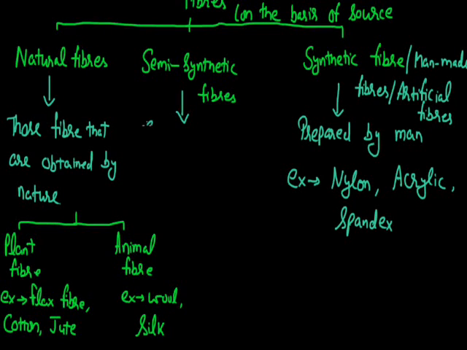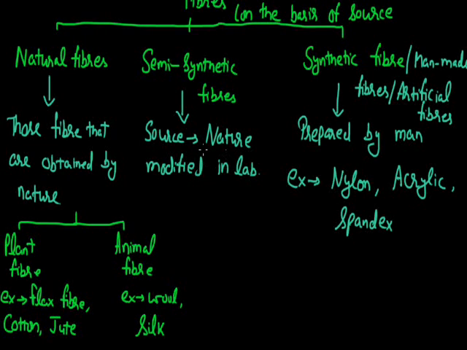If the source is nature, but the raw material that we get from nature cannot directly be used to prepare fiber, and it needs to be modified in the laboratory before use, then fibers which have the raw material from nature and are further modified in the laboratory can be termed as modified natural fiber.